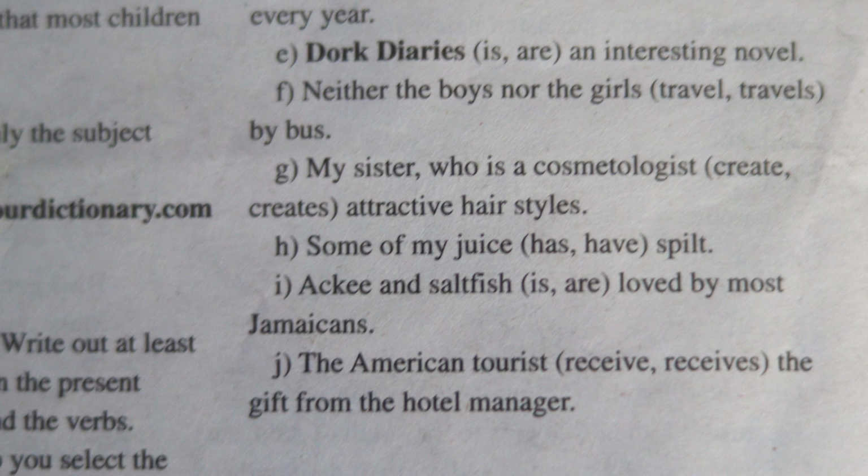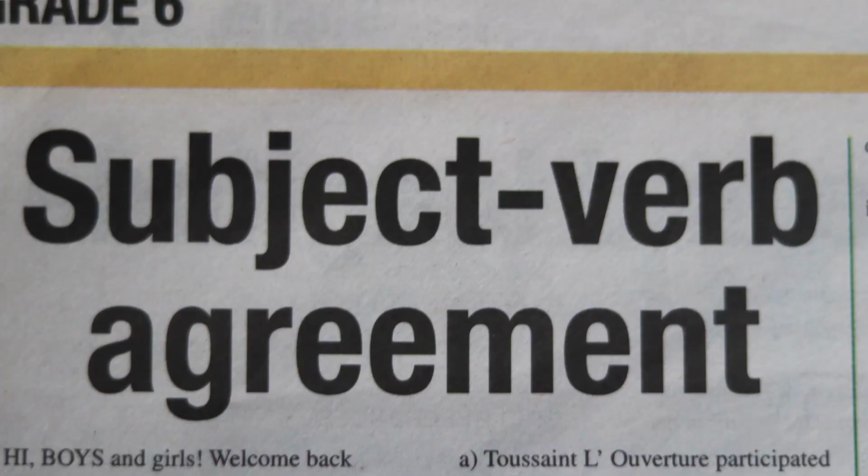So we would say ackee and saltfish is loved by most Jamaicans. And finally, J. The American tourist receives the gift from the hotel manager. So the correct answer would be the American tourist receives the gift from the hotel manager.